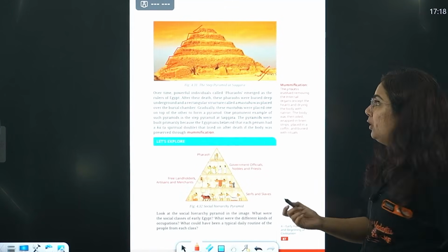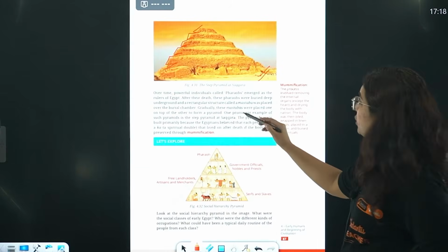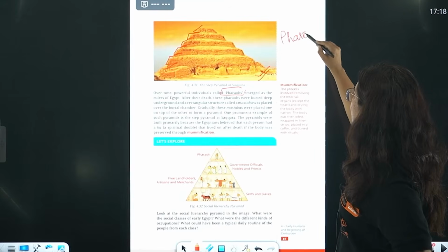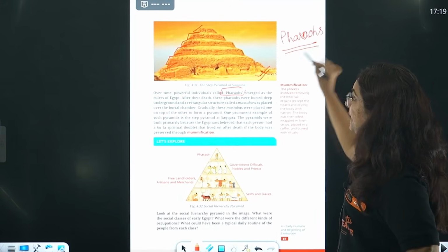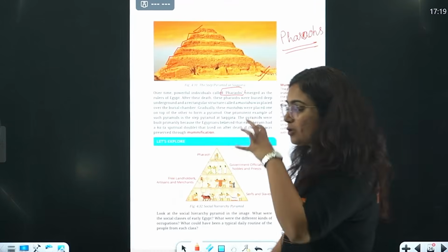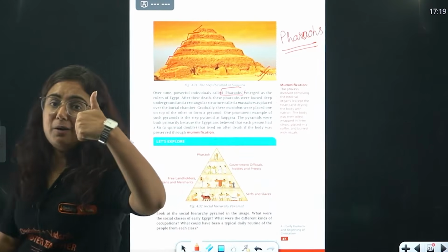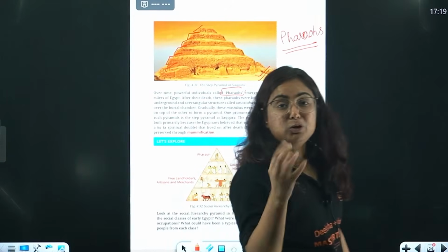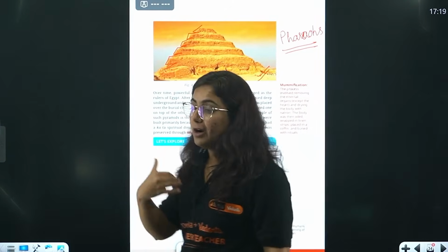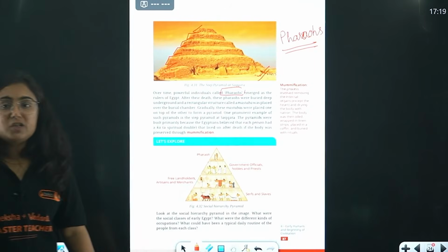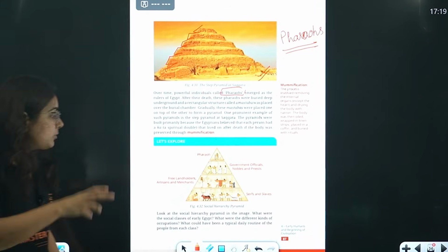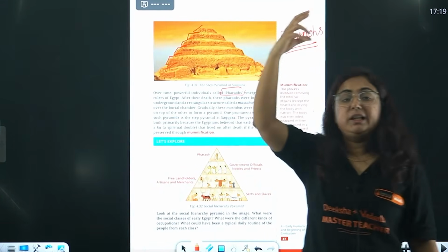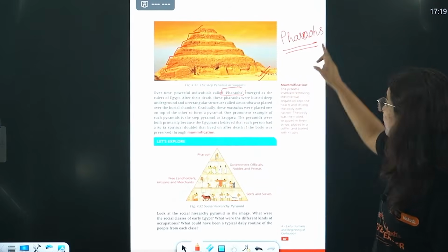But see, over time certain powerful people ruled this region of Egypt, and those individuals were called pharaohs. They emerged to be the rulers of Egypt. It is always said that in Mesopotamia we found temples, which claimed to be the power hub. In Egypt, we found the pyramids. The pyramids were of different shapes in different cities, but all those layers tell us that at the top level there was an individual ruling the entire cities, that was the pharaoh.